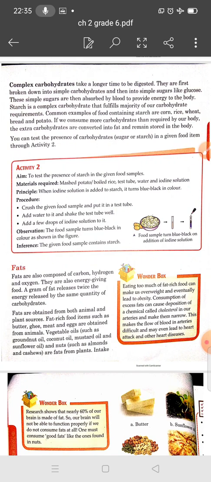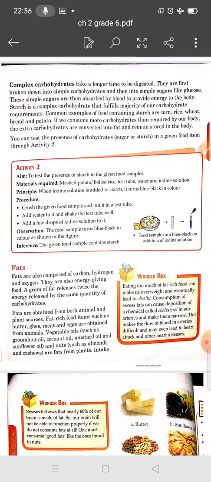Students, starch is a complex carbohydrate, and complex carbohydrates are first broken down into simple carbohydrates, and then these simple carbohydrates are absorbed by the blood to provide energy to the body.